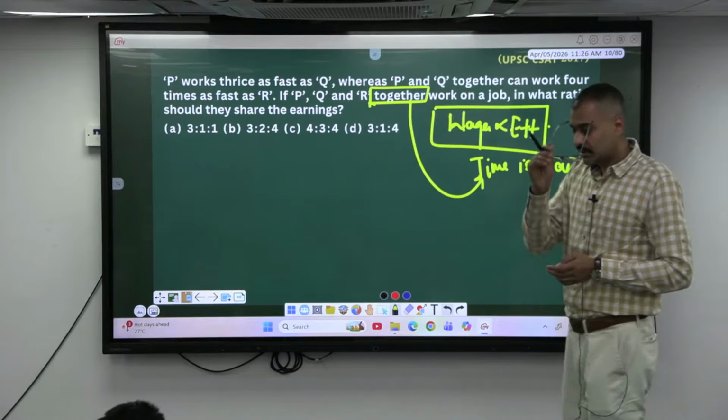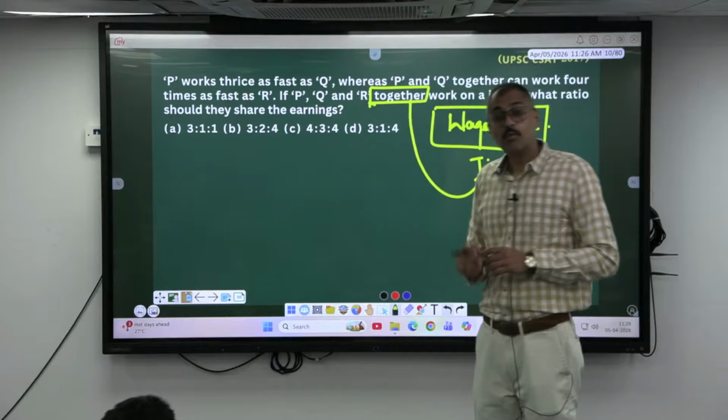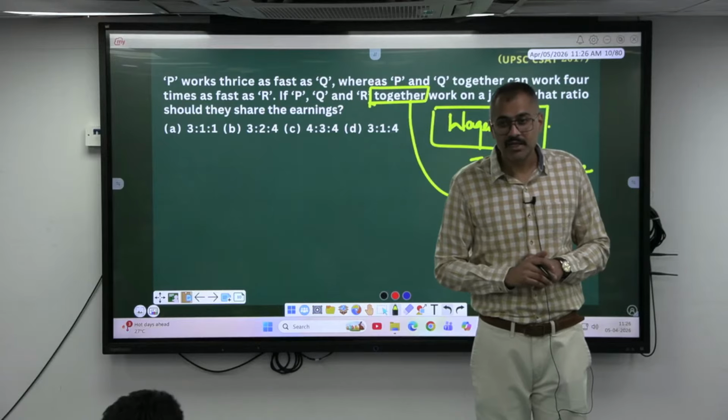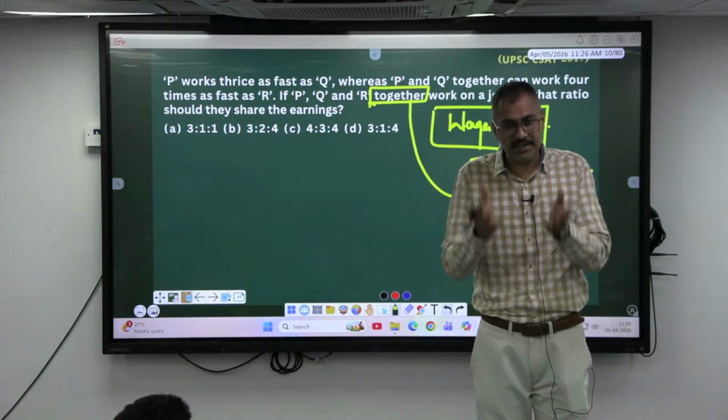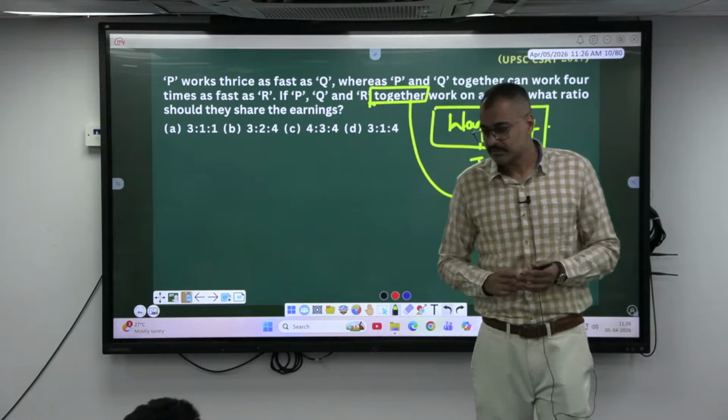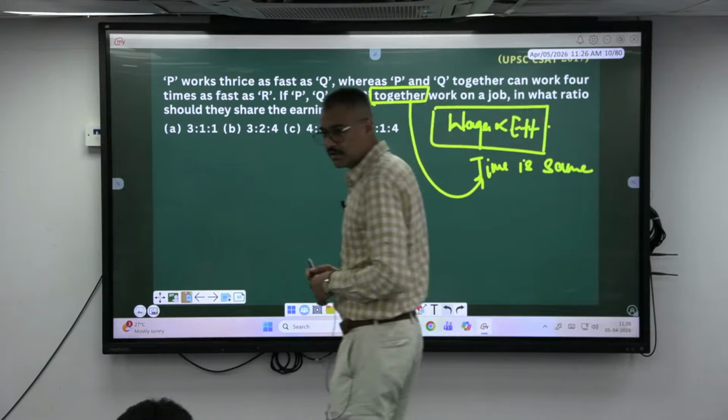So in this case, rather than time, he has given efficiency. What if he had given time? If he had given time, you take the LCM and find the efficiency. That's all. 3:1:1, sir? Okay.